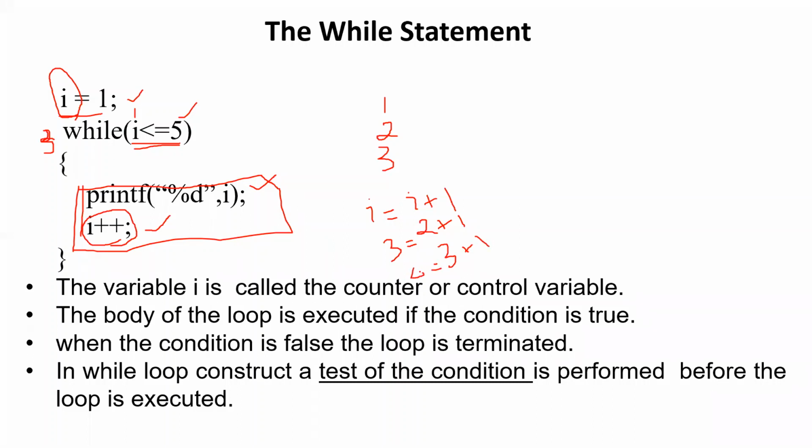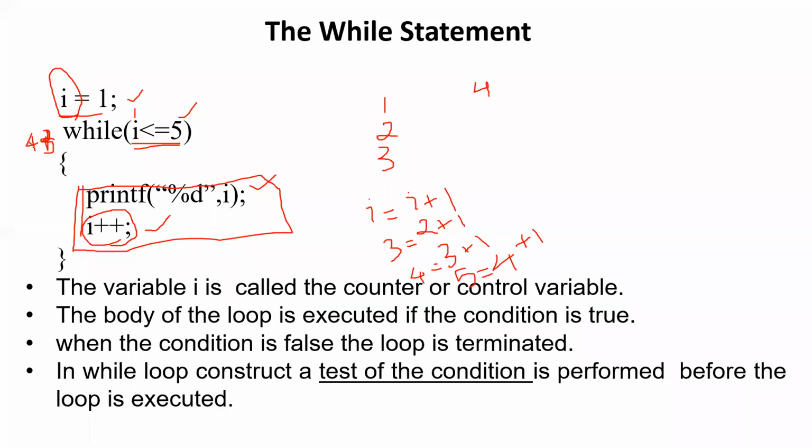Now the current value of I is 4. So it will be going with the value 4 and it will be checking whether 4 is less than or equal to 5. We know that it is less than 5. It will be going to this line and printing the value 4. I'm writing here. So it will be printing 4. Again, it will move to this line, I plus plus. So what will happen now? 4 plus 1 will be giving you 5. So now the current value of I is 5.